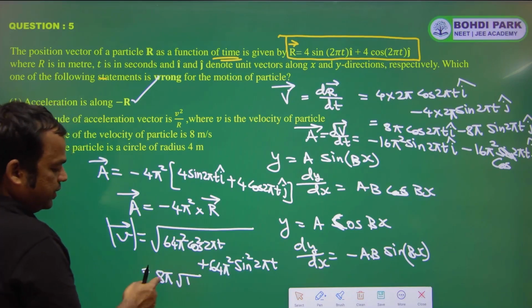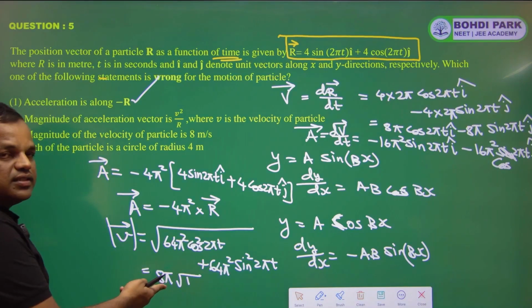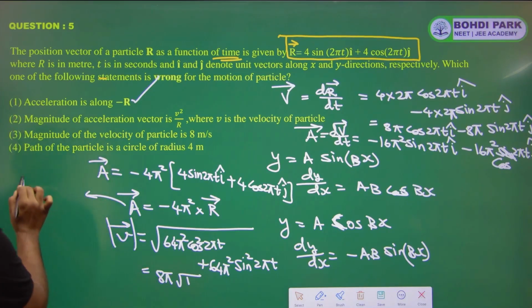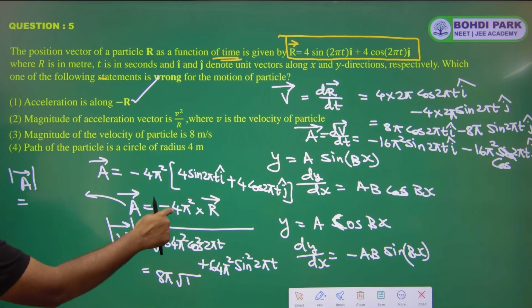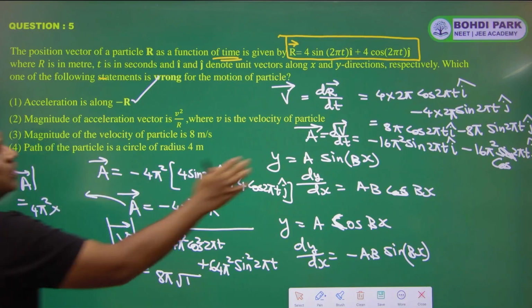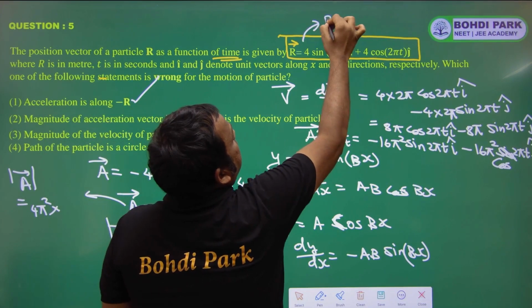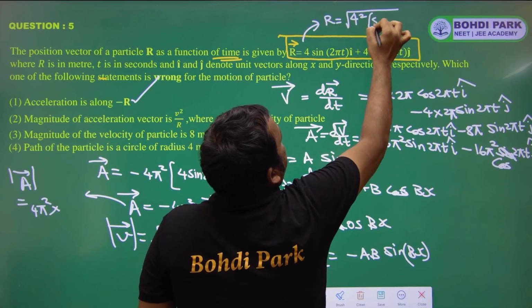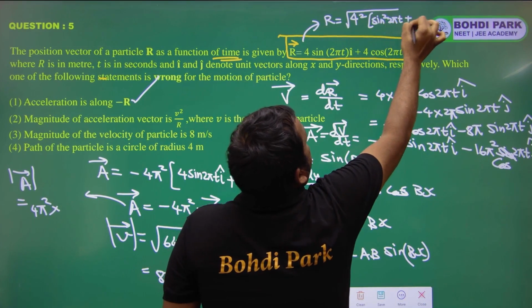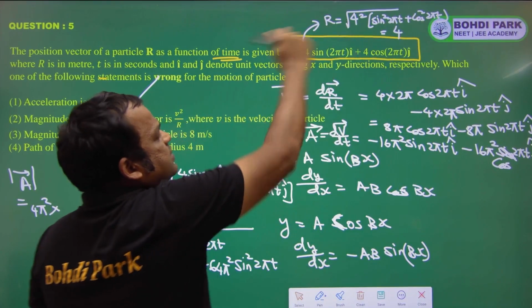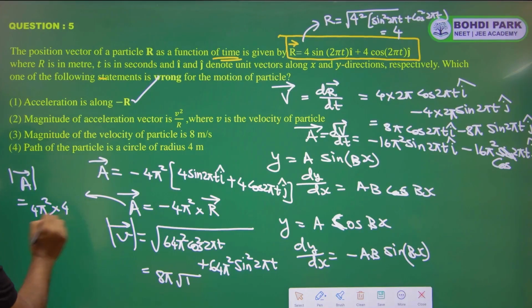So magnitude of velocity is 8 pi, and magnitude of acceleration is equal to 4 pi square into magnitude of r, and magnitude of r is square root of 4 square into sin square 2 pi t plus cos square 2 pi t. So this is 4. So magnitude of r is 4. So magnitude of acceleration is 16 pi square.